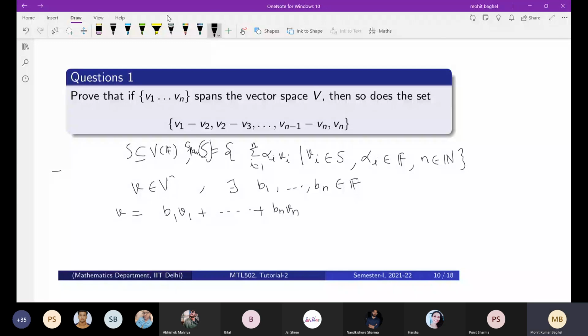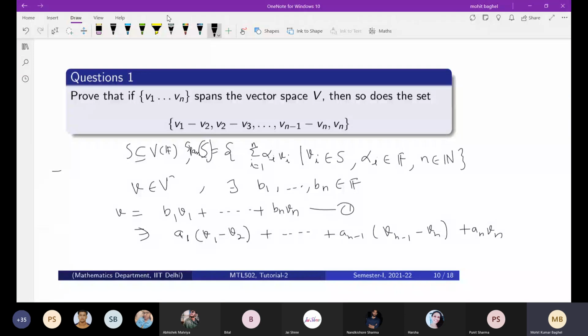Now, because it is given that the set v1 to vn spans the vector space, let's say these are the scalars a1 up to an.